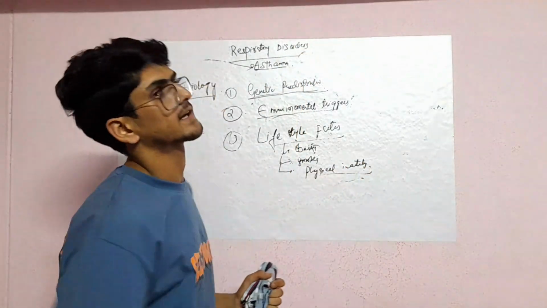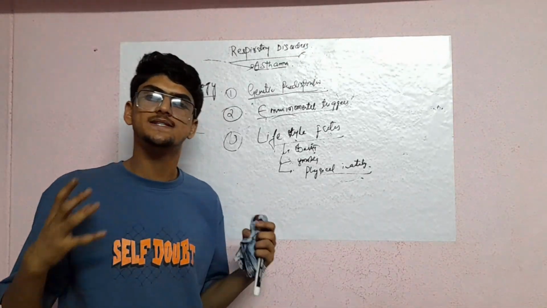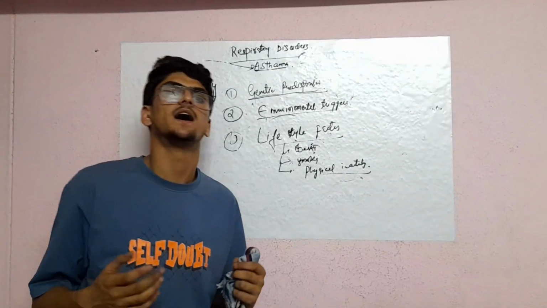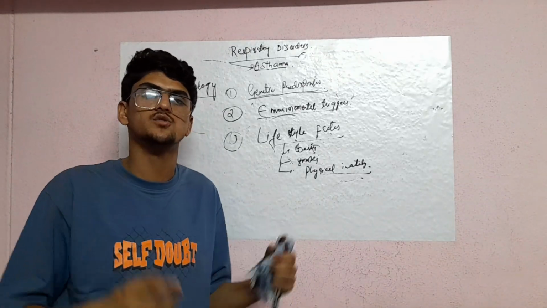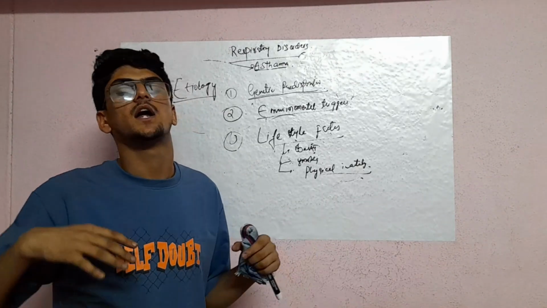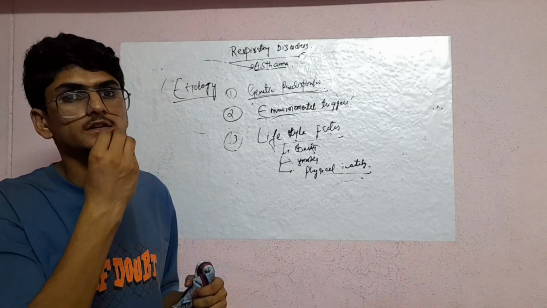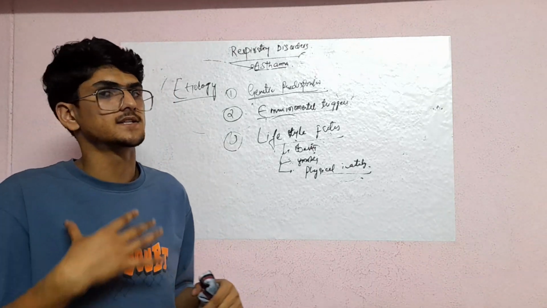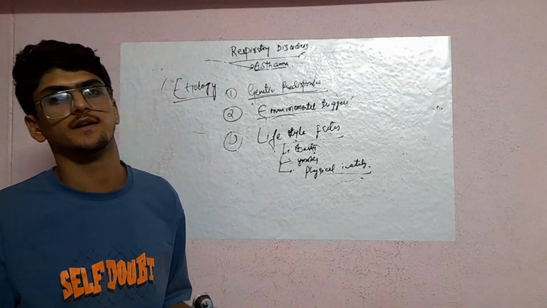Next, physical inactivity. In our day-to-day life we are busy with different types of work, in one place only we are doing the work with the computer or with anything else, we are studying in one place only. While studying we are not doing physical activity, we are eating the food, we are consuming the food, digestion is proper, everything is proper, but we are not utilizing this food anywhere.